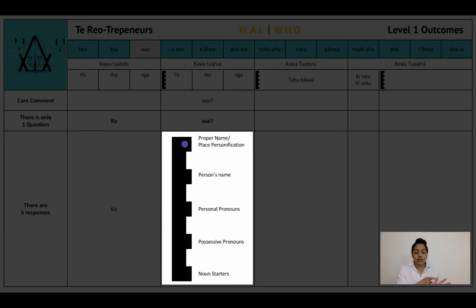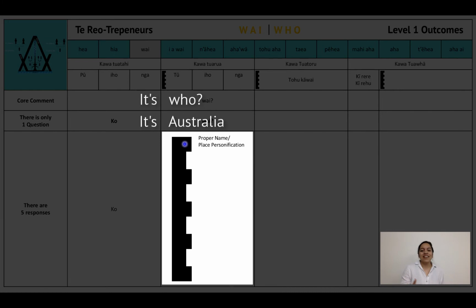So the first category, and just put it this way, they all have their own drop-down menu of vocab. So the first rung on the tohu kāwai is what we call the pū tū tiriao, also known as proper names, place names, and place personifications. So consider this. Pretty much any country, city, town, place that you know in this world resides in that first rung. Here's an example. It's who, it's Australia, it's America, it's Aotearoa. Ko wai, ko Australia, ko America, ko Aotearoa.